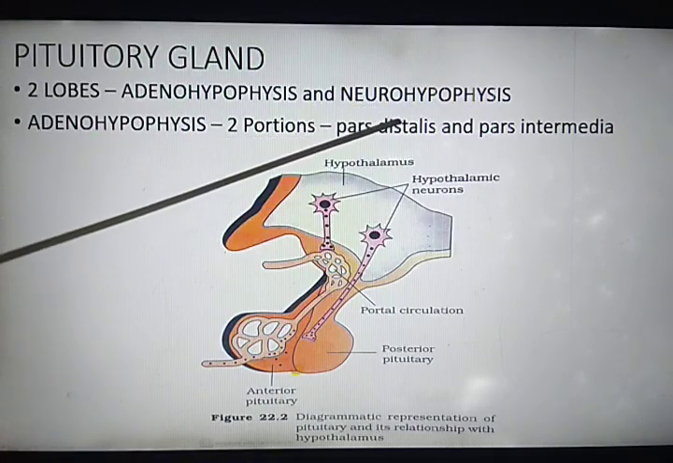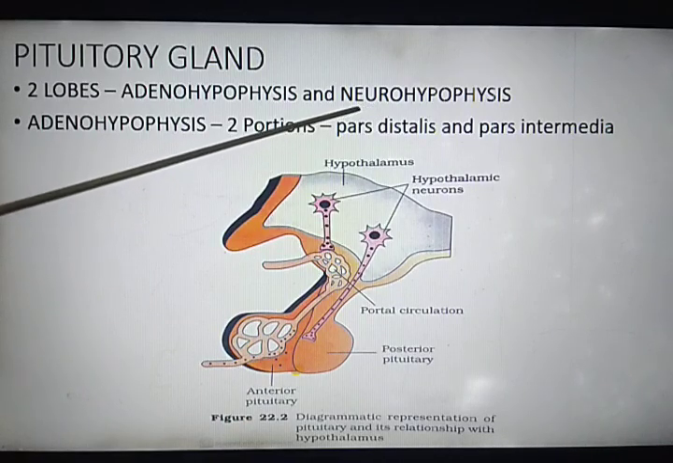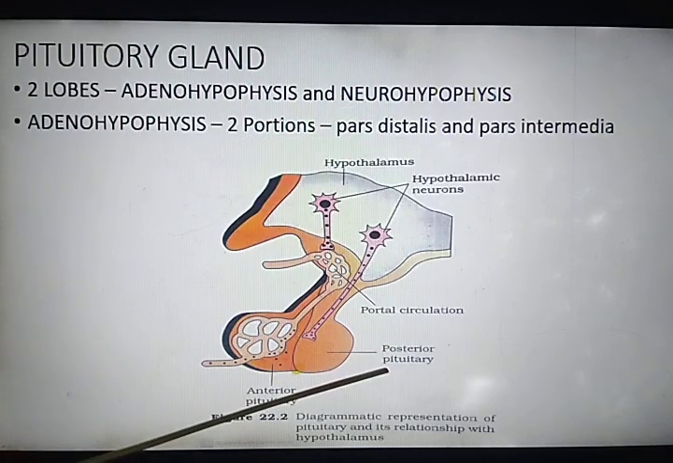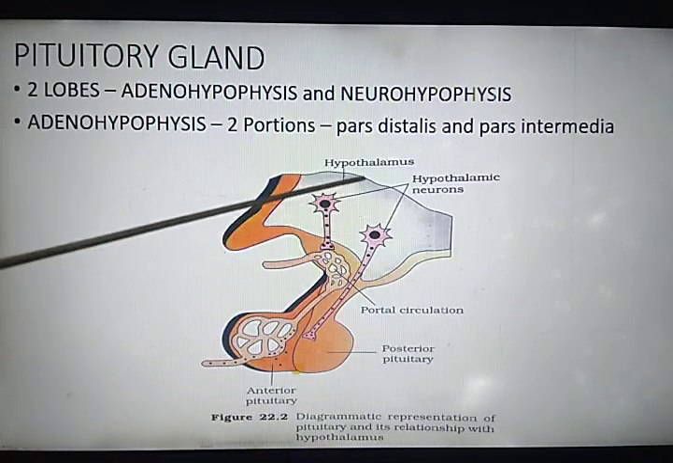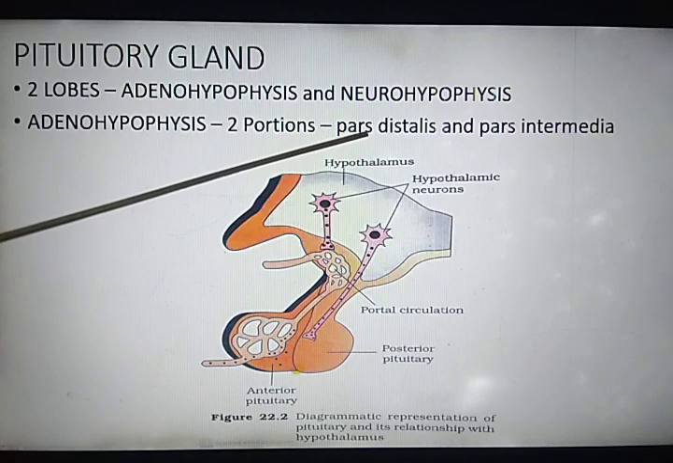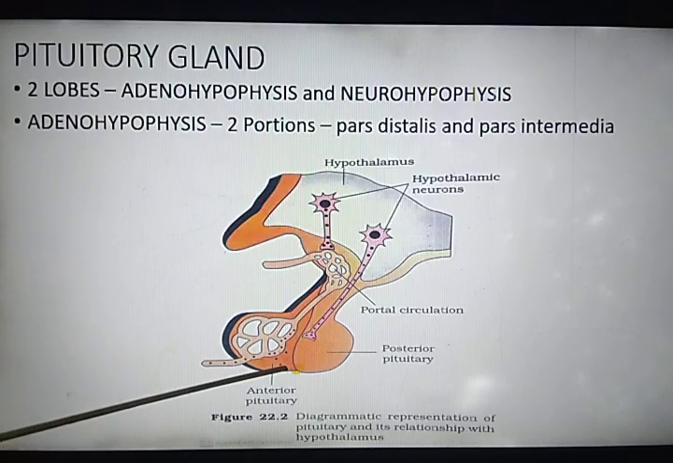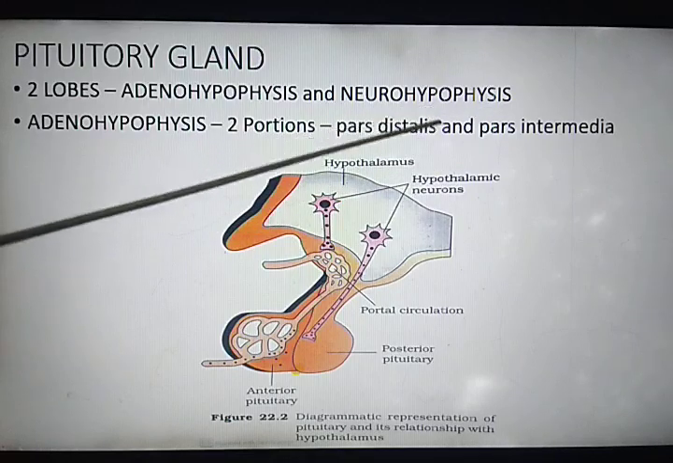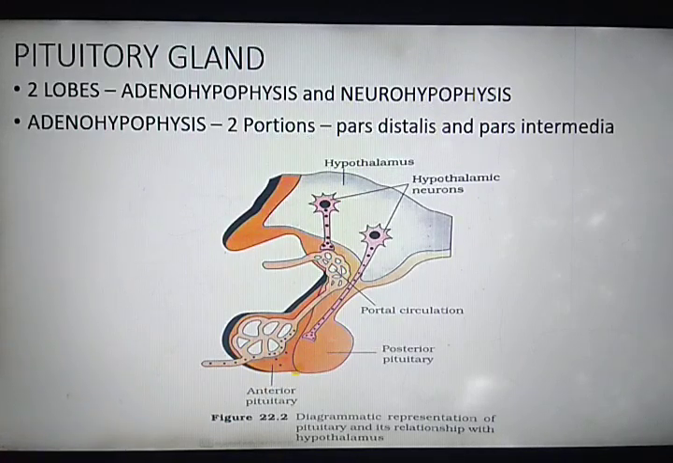Neurohypophysis is also known as pars nervosa. What is it known as? Pars nervosa, and this is also known as posterior pituitary. So now the pituitary has three parts, that is anterior pituitary, intermediate pituitary, and posterior pituitary.